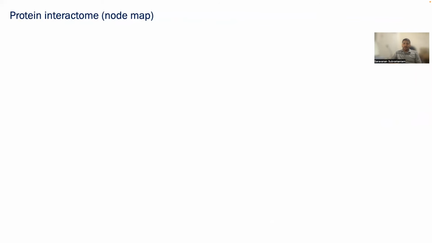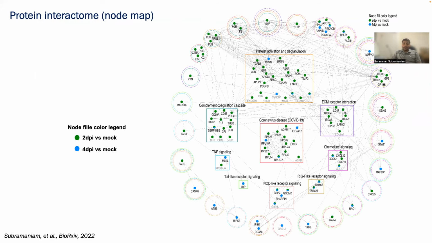Next, we performed protein-protein interactome network analysis of significantly upregulated proteins at 2 days post-infection and 4 days post-infection using the STRING database. The color-coded square boxes are individual pathways. Proteins in the boxes are specific to particular pathways. Proteins around the boxes overlap with other pathways, circled with respective colors. Notably, proteins upregulated at 2 days post-infection were more interconnected than at 4 days post-infection.